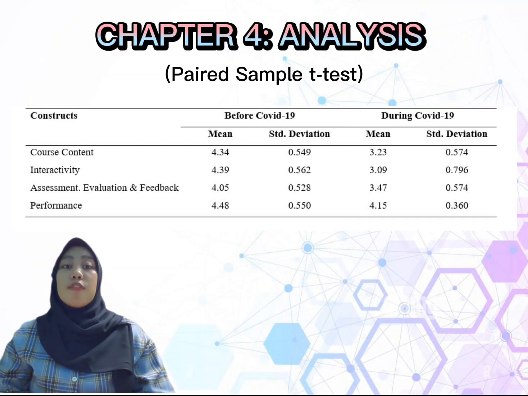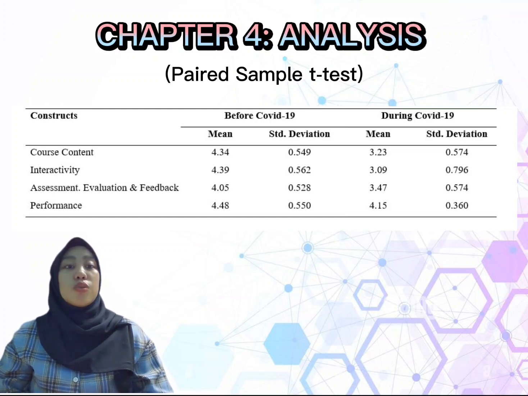Next, in terms of interactivity, the result shows that interactivity before COVID-19 is higher than online learning. The mean difference is 1.298 and was statistically significant as the p-value is less than 0.05.